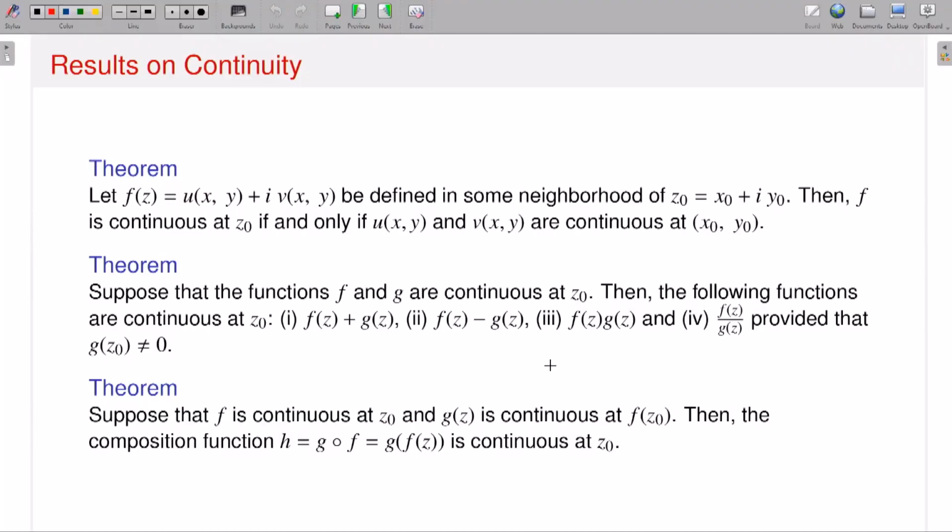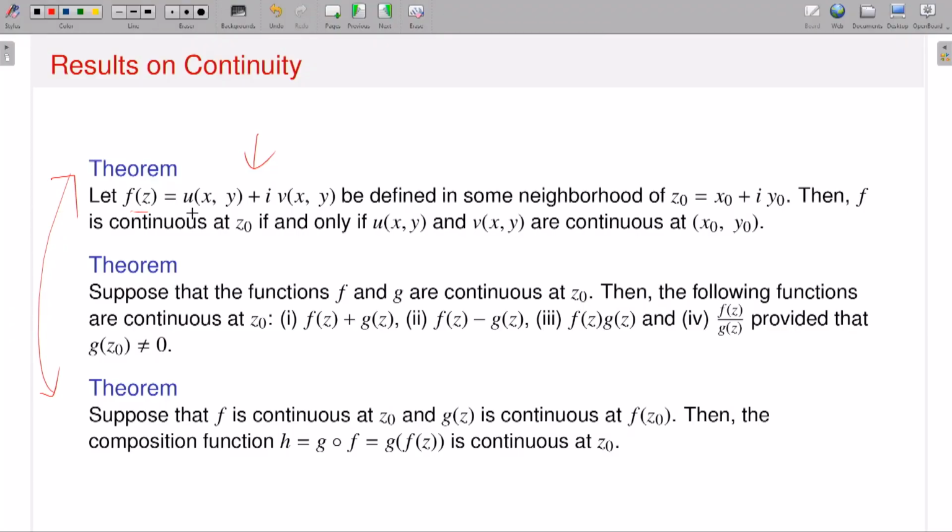So this is again some algebra of continuity, properties you are familiar with for real valued functions of a real variable. Now this theorem: if I have a complex valued function of a complex variable, and I write it in the form u plus iv, what can I say about the continuity of f, and what effect will it have on u and v? If I assume that u and v are continuous, can I talk about the continuity of f? The answer is yes. Look, this is the theorem.